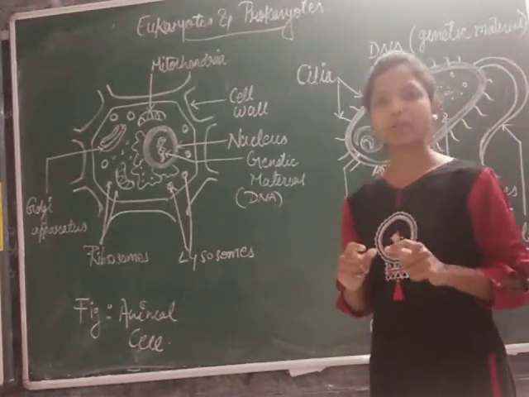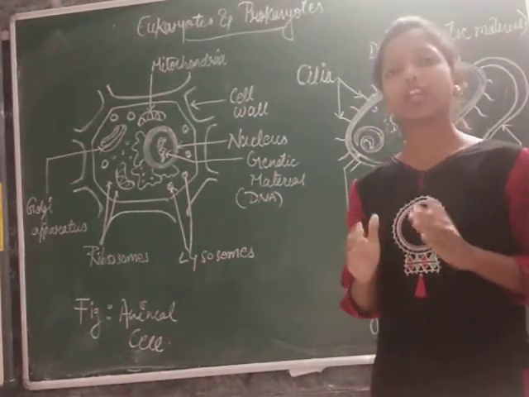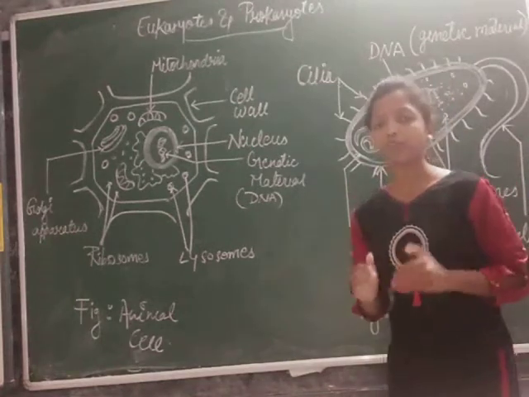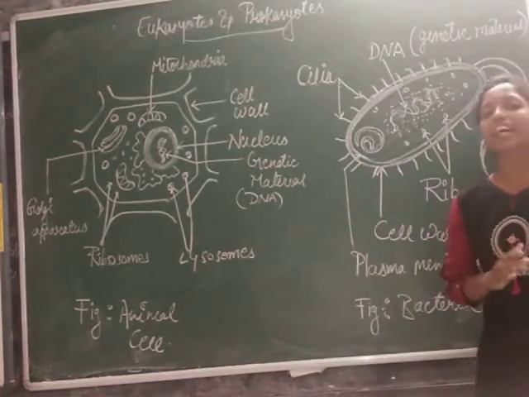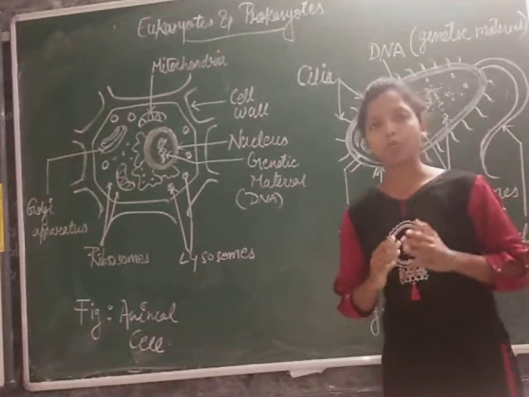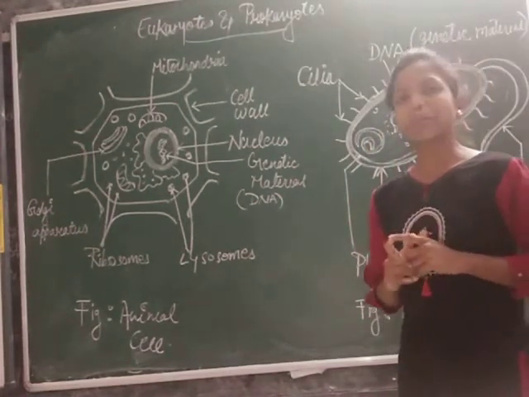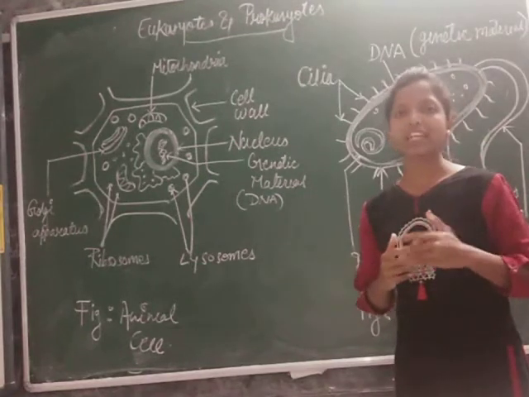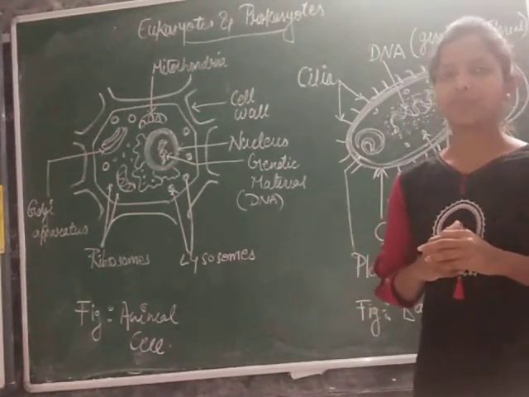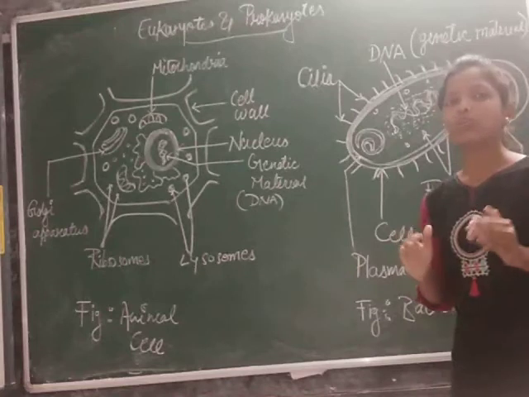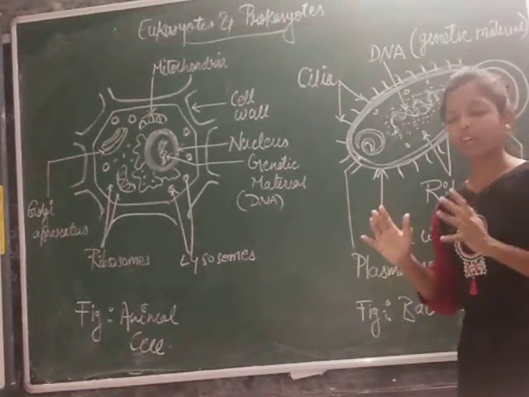The small fragment of this DNA is known as the gene, which carries information from one generation to the next generation. A single DNA comprises thousands and thousands of genes. So today we are going to see further.